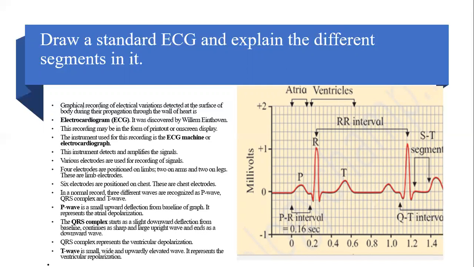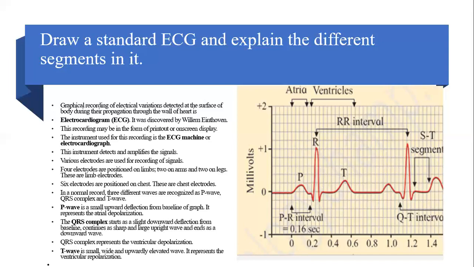When will the QRS wave be generated? See how it is. It is a slightly downward deflection, then continues upright and then again comes down. It is QRS. This is generated when the cardiac impulse is transferred from the atria to the ventricles. That is, when it comes from the SA node to the AV node, at that time the QRS complex is formed. It represents the ventricular depolarization, when ventricles undergo contraction.